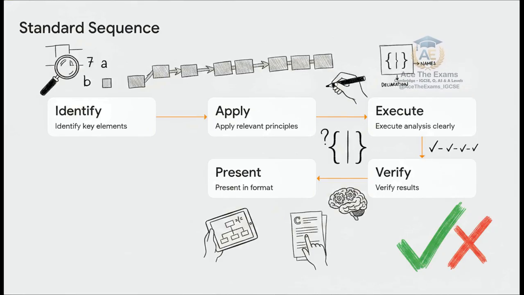Step 4, verify results. Do a quick mental dry run. Do these variables actually cover all the data needs of the problem without wasting space? Step 5, present in the appropriate format. Use standard Cambridge pseudocode or the specific programming language requested, ensuring your syntax is absolutely flawless. When you do this, watch as your disorganized, rushed thoughts transform into a highly structured answer that turns the examiner's red pen marks straight into green check marks.